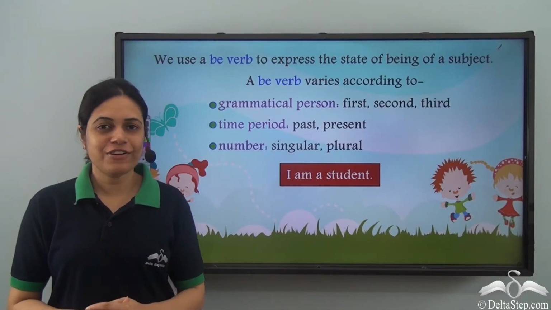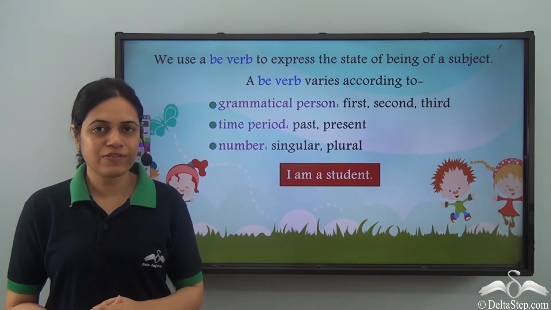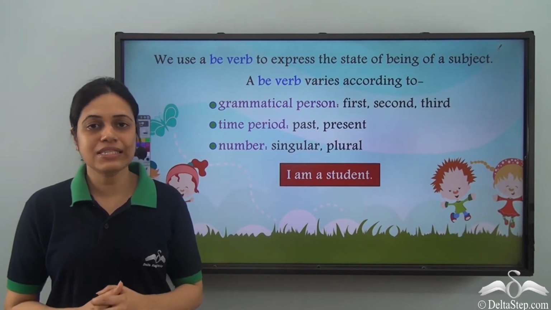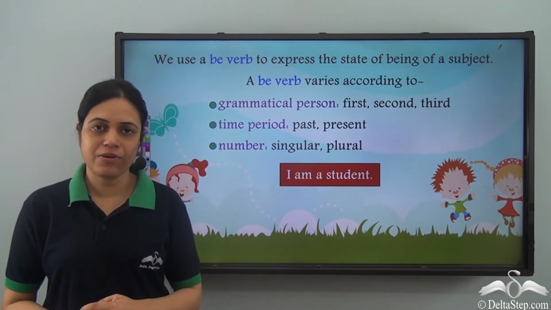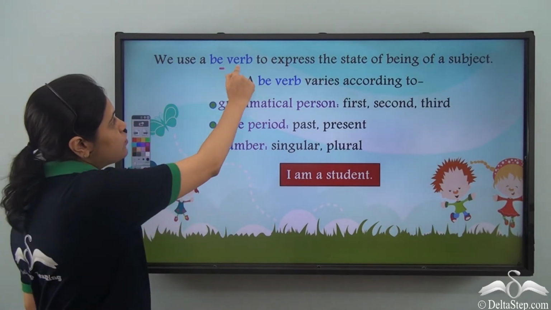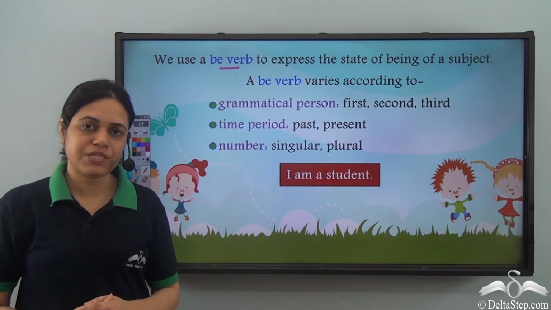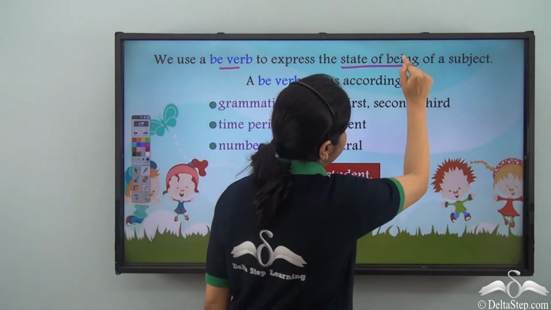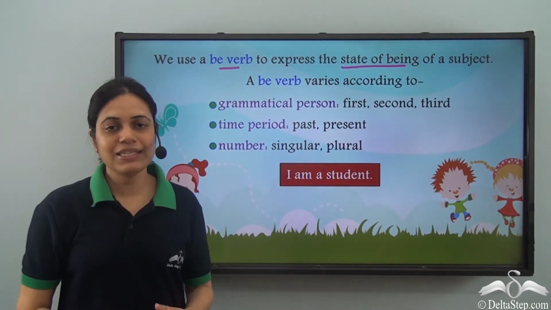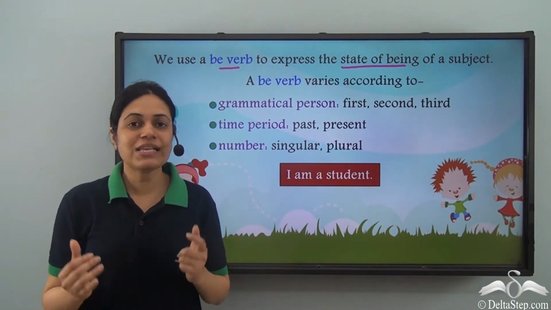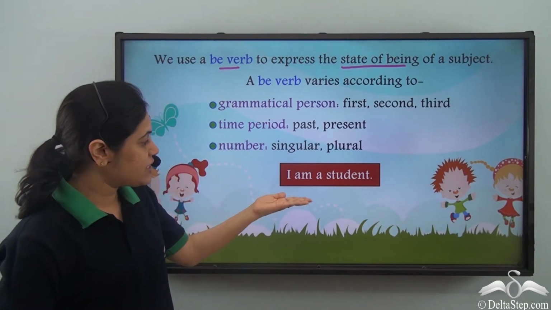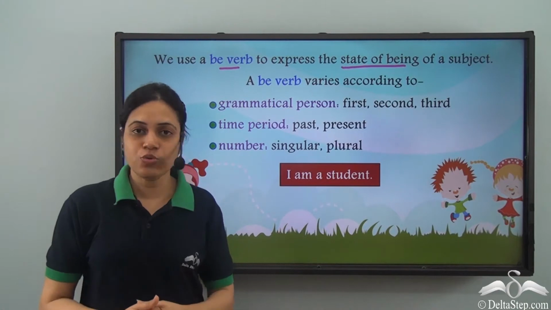You already know that verbs are doing words or action words, but there are certain verbs like be verbs. We use a be verb to express the state of being of a subject. What do I mean by state of being? State of being means that something is there or something exists. Say, for example, I am a student.